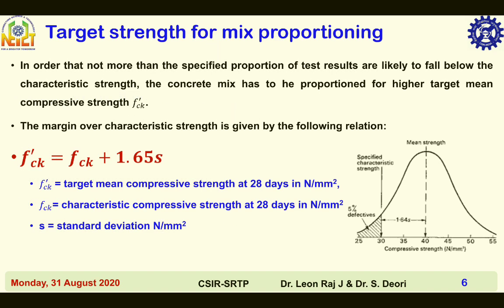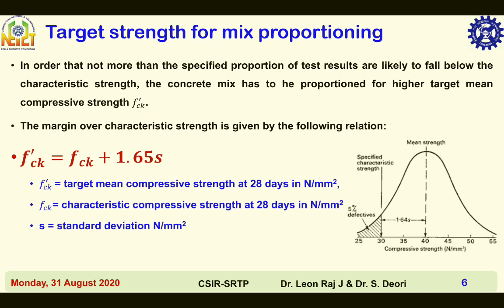Target strength for mix proportioning. The specified portion, that is 5% of test results, can fall below characteristic strength. The concrete mix has to be proportioned for higher target mean compressive strength.